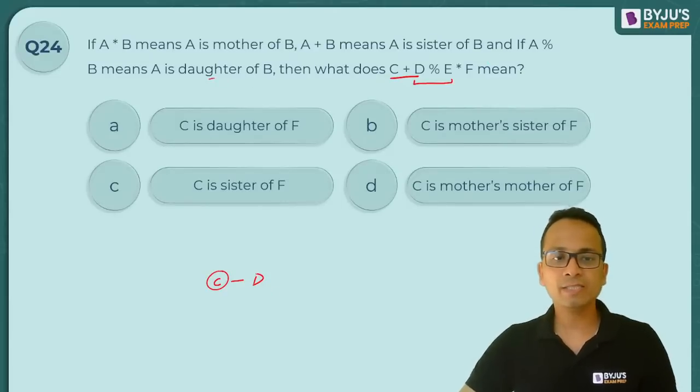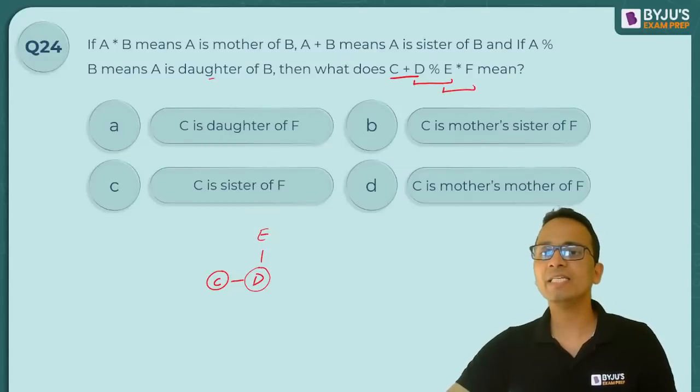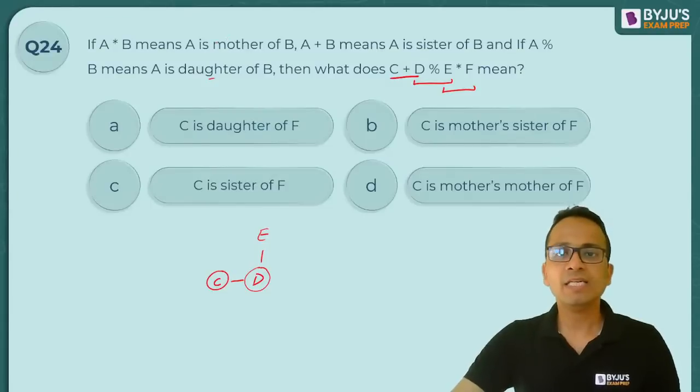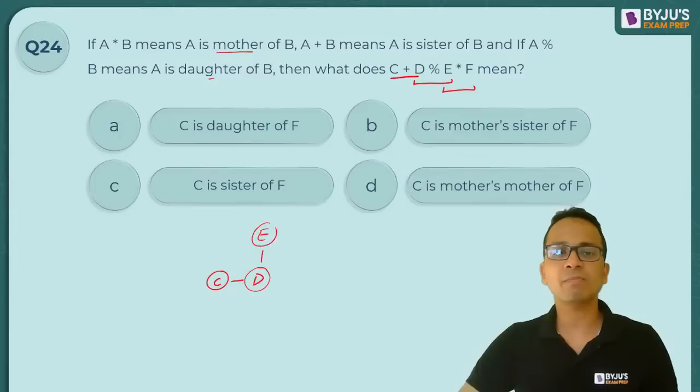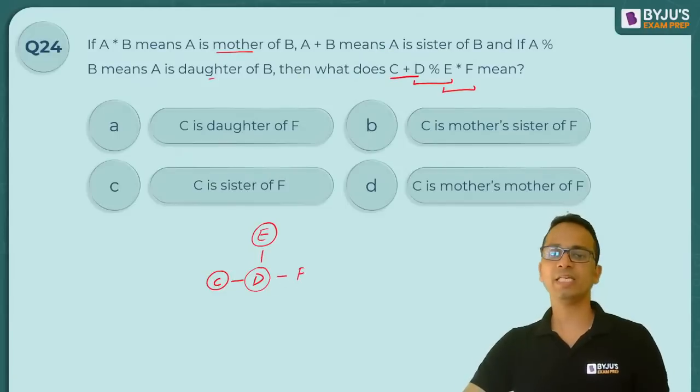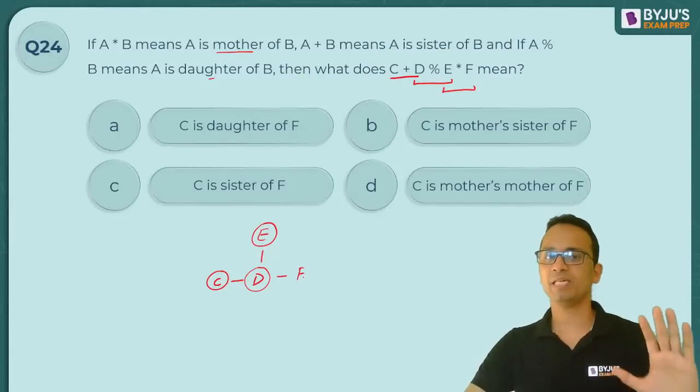So D is the daughter of E. Okay. And finally, E star F. E is the mother of F. So एक और child इनका, एक और sibling C और D का, ठीक है? F का gender नहीं पता.